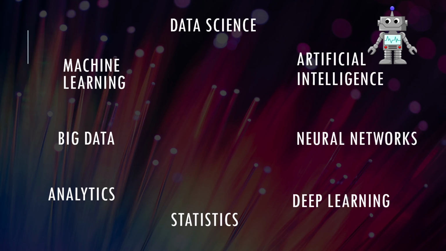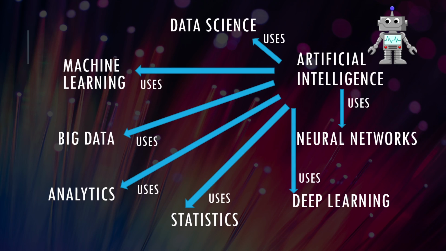And to finish it off, artificial intelligence is the easiest one. It is all going to be a use relationship. It requires all of these things to function.